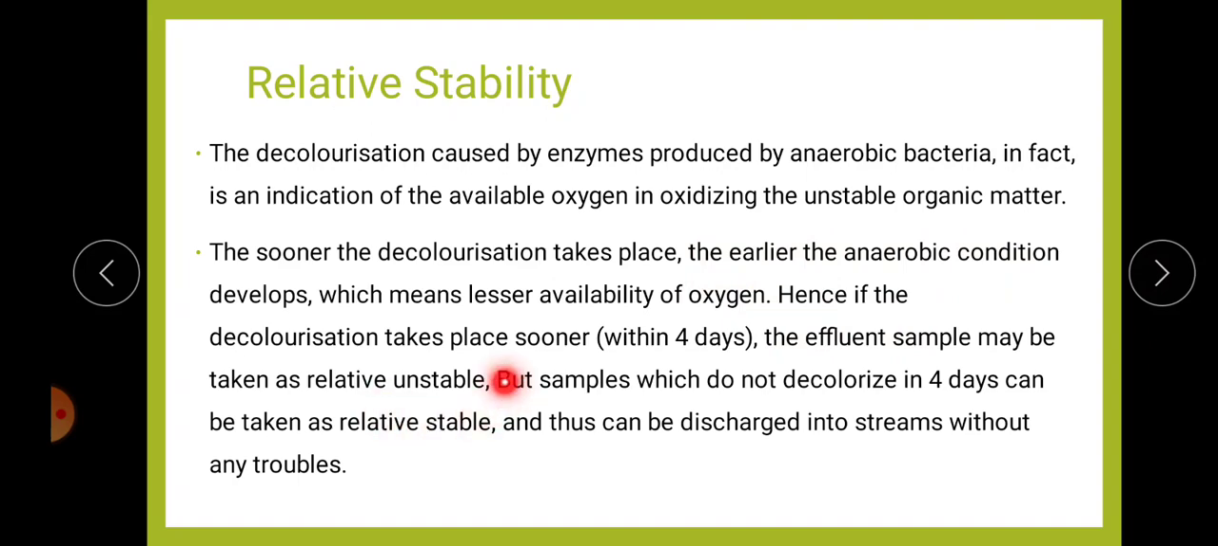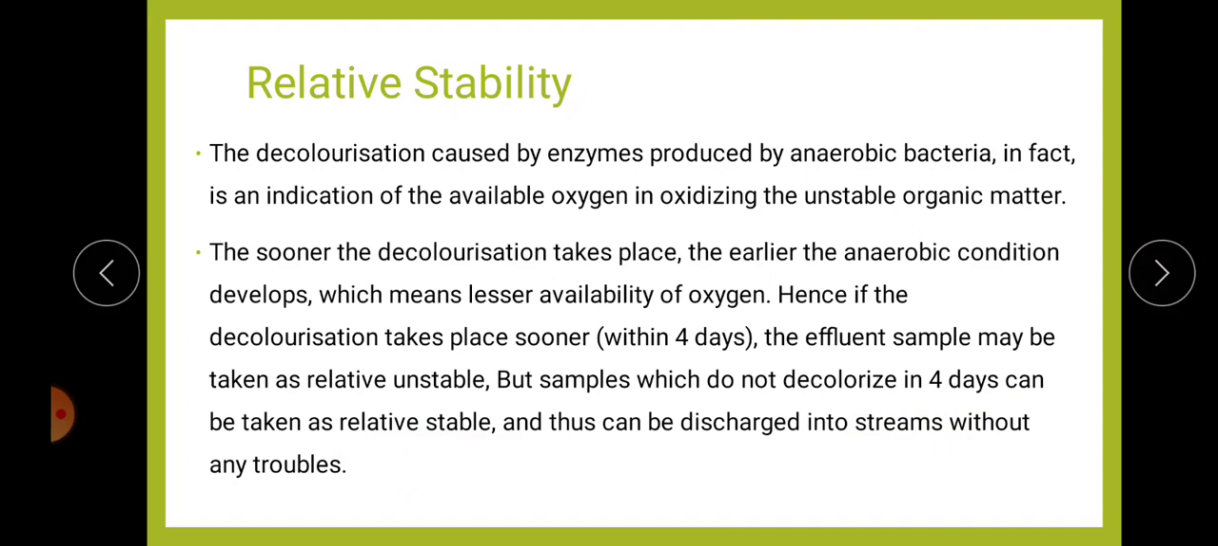But if the sample does not decolorize in 4 days, that is, if the decoloration takes place after more than 4 days, it can be taken as relatively stable. So it can be discharged into the streams without any troubles. That is one of the most important applications of relative stability.